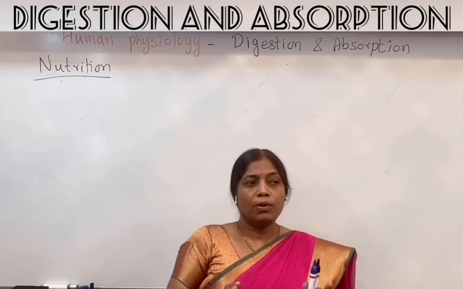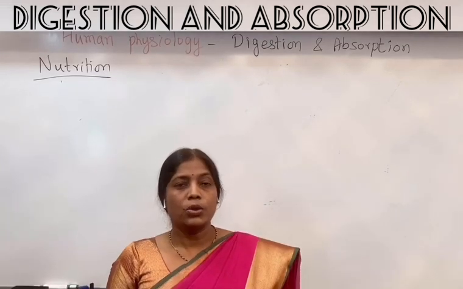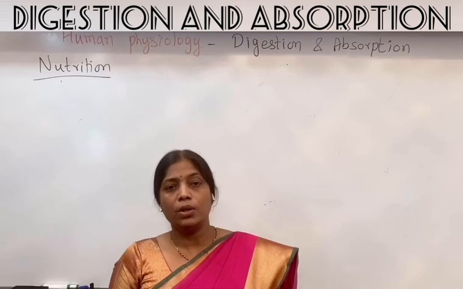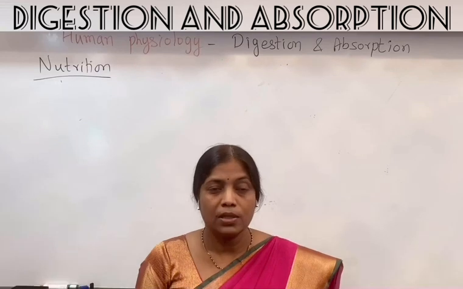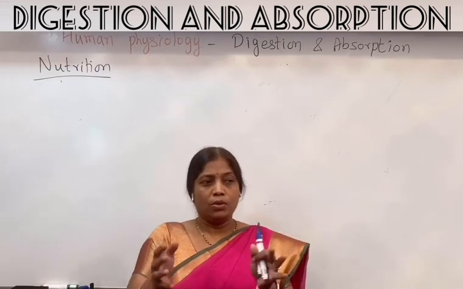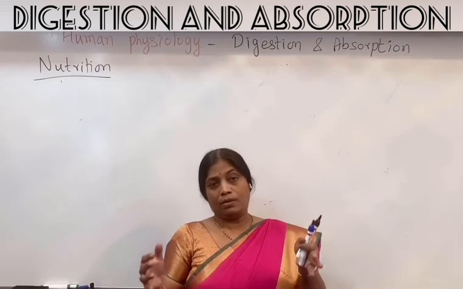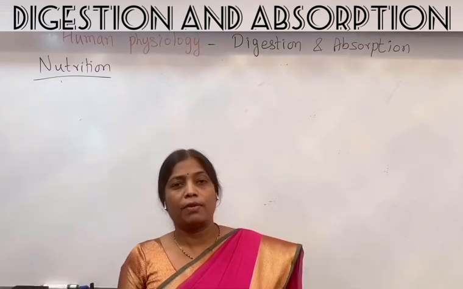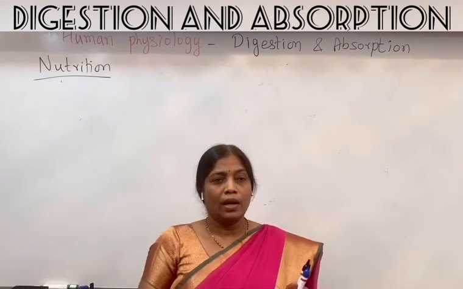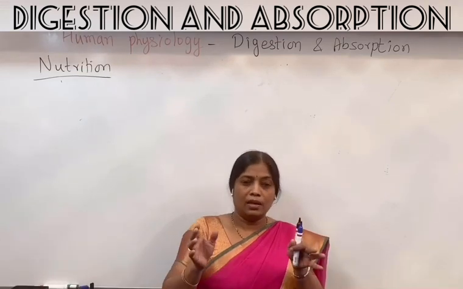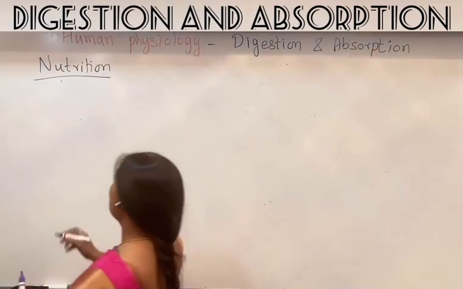The food that we take should have an adequate amount of all the nutrients like carbohydrates, proteins, fats, vitamins, minerals and water. Depending upon the requirement, whatever amount of carbohydrates, fats, proteins or vitamins are needed by the body, we have to consume it. If the food contains the required amount of all these nutrients, then it is called a balanced diet.